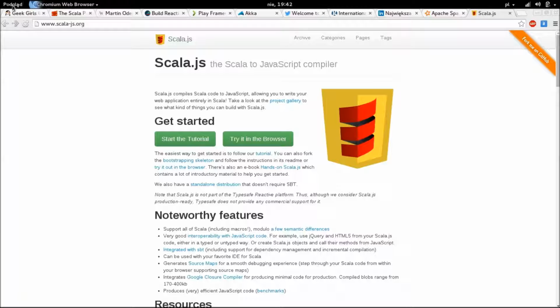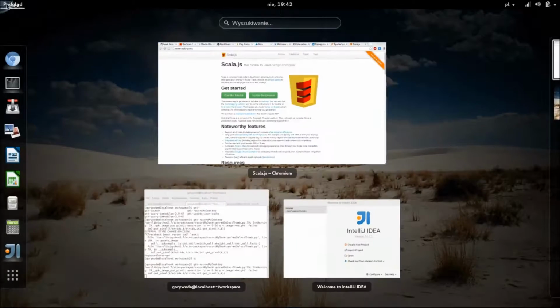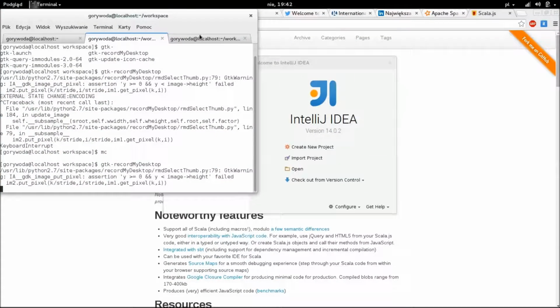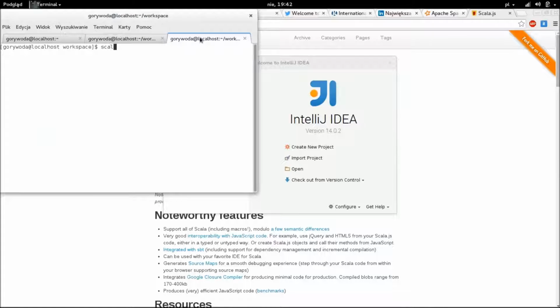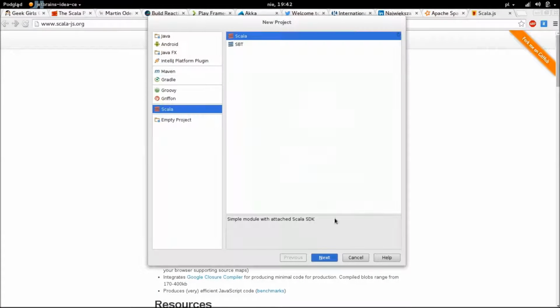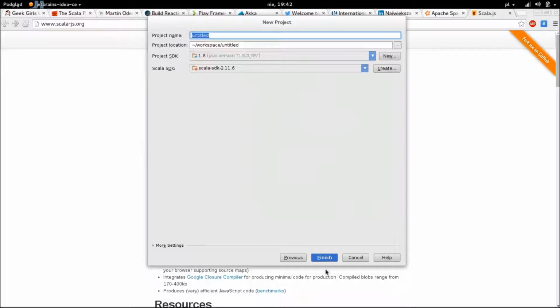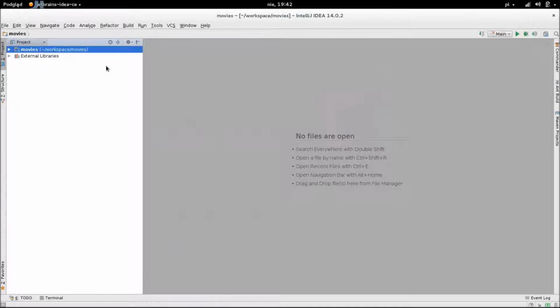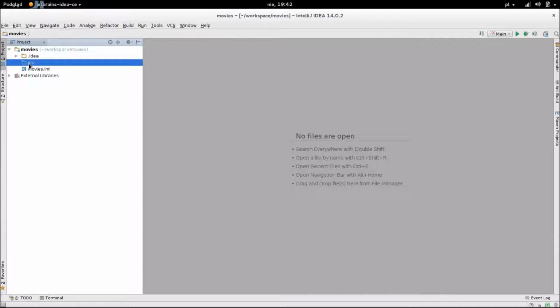There are two main IDEs you can use: Eclipse with Scala plugin and IntelliJ IDEA with Scala plugin. Of course, you can also use the interactive console, much as Python's interactive console, but let's use IntelliJ. If you already have some experience with PyCharm, it should be fairly easy for you. Our first project will be a simple movie rating website. In this tutorial, we will write basic logic for adding movies, listing them, and changing their ratings.